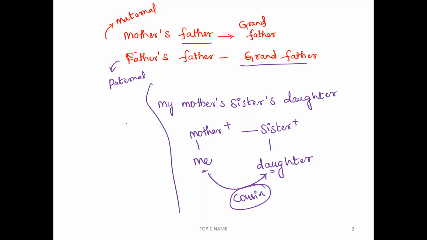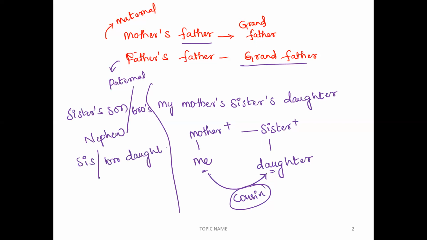Now, another point you have to remember is, how is your sister's son related to you? Sister's son or brother's son, we can say nephew. Sister's daughter or brother's daughter, we can say niece. These are the points you have to remember.